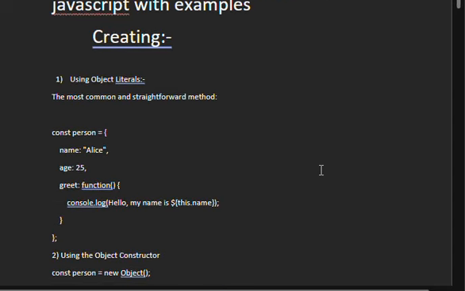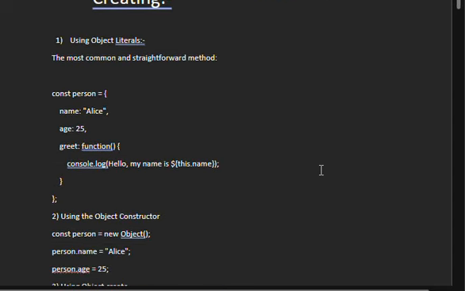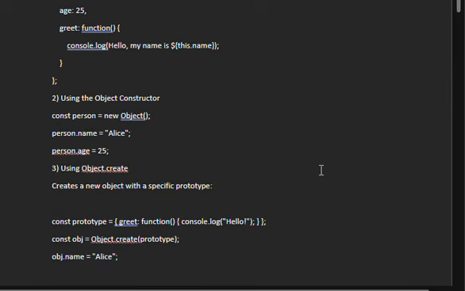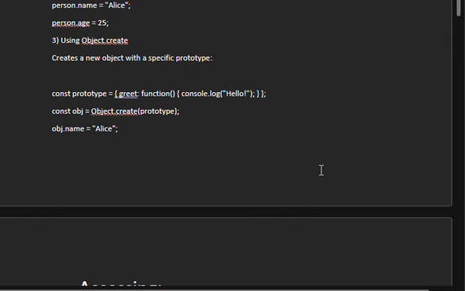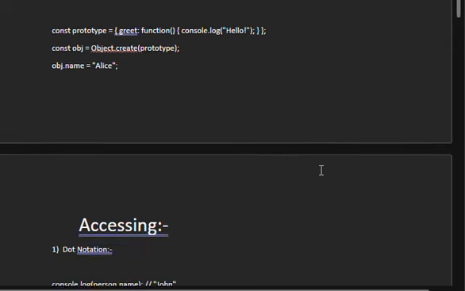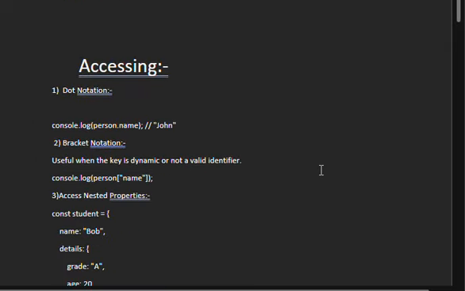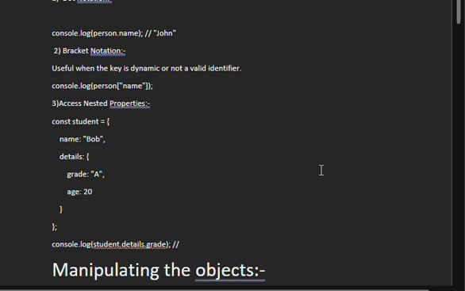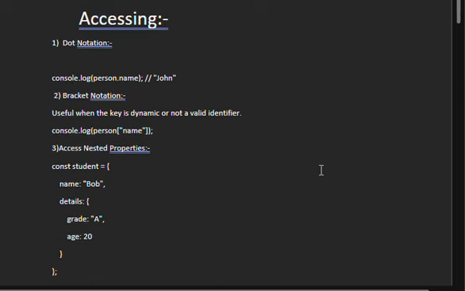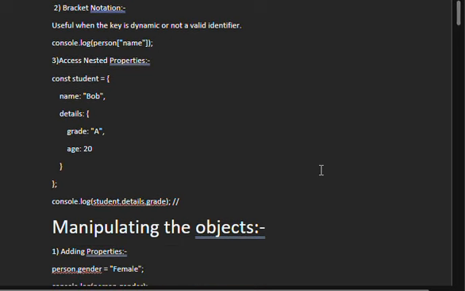With some examples. This is about using object literals, this is about the object constructor, and this is using Object.create. Accessing: dot notation and bracket notation. We can access properties using dot notation and bracket notation, and access nested properties.